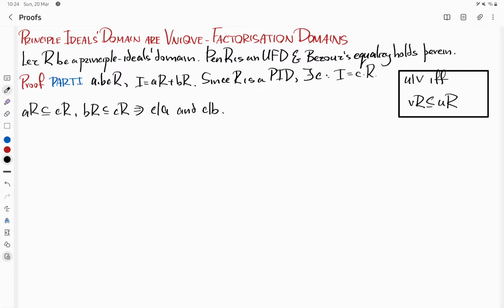Now, if we consider some random divisor of both A and B, so let D in R be such that D divides A and D divides B, then by the previous characterization, this means that AR is a subset of DR, and so is BR.